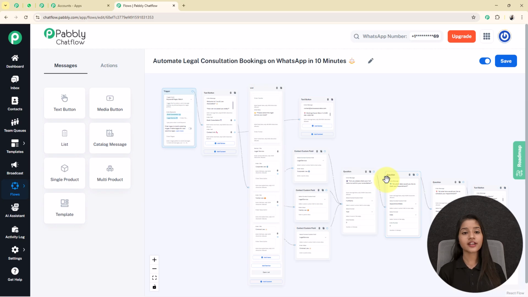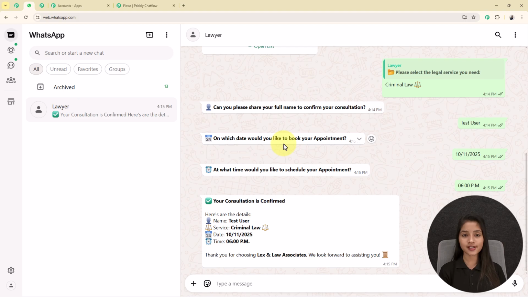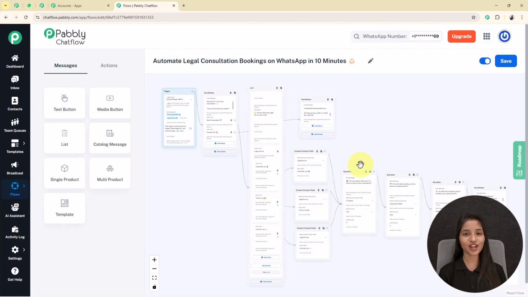So basically this is the final look of our flow for creating a WhatsApp chatbot that will automate legal consultation bookings on WhatsApp. After the completion of your flow, you have to click on this save button, so that your flow will be updated. I also provide the link of this flow in the description box. You can check it out. This automated chatbot will reply to your clients in real time like this, handling the process of booking the consultation into your legal firm without you doing any manual effort. And the best part is this automated chatbot is created without requiring any coding or programming skills. It is only possible with the help of Pabbly Chatflow.